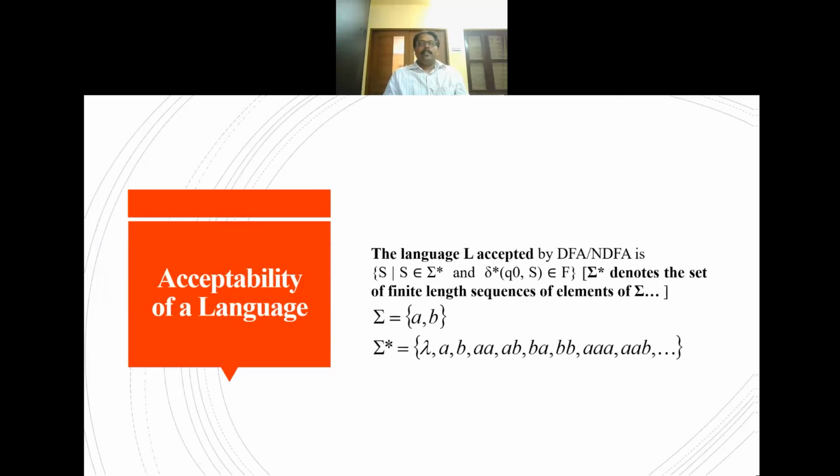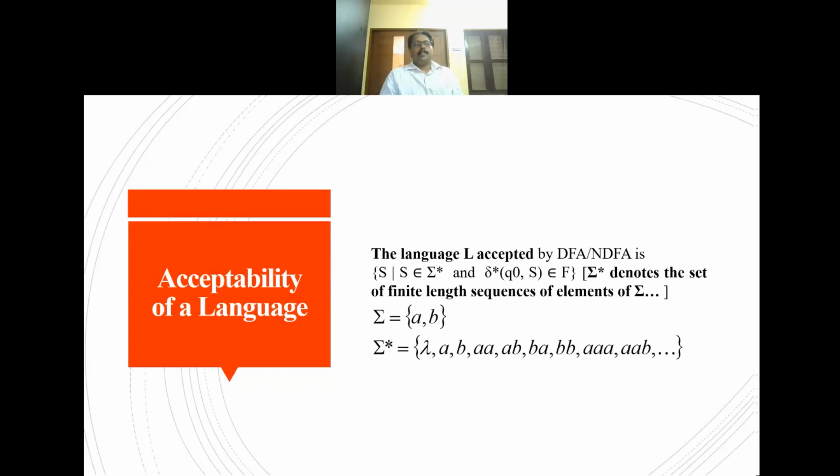A language is accepted by a finite automata. Language L will be accepted by a finite automata, whether it is a DFA or NFA. It is the set of s such that s is an element of sigma star and the transition function δ*(q0, s) is an element of F. Sigma star denotes the set of finite length sequences of elements of sigma.